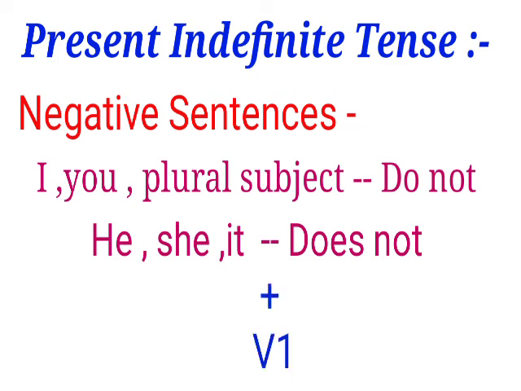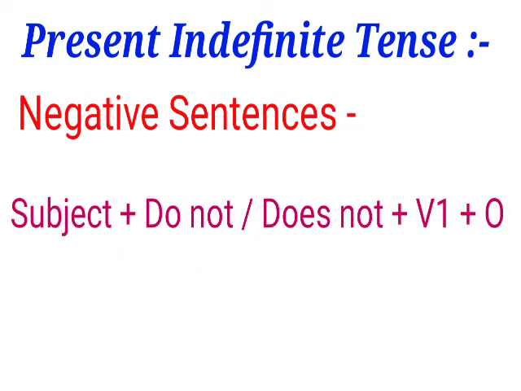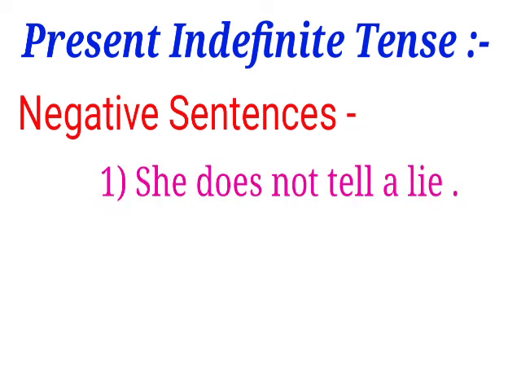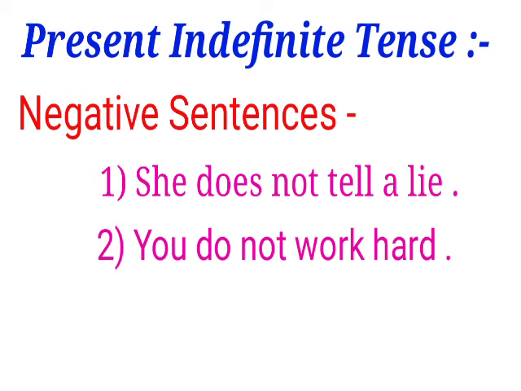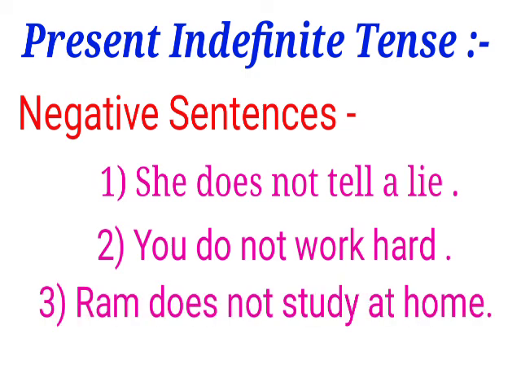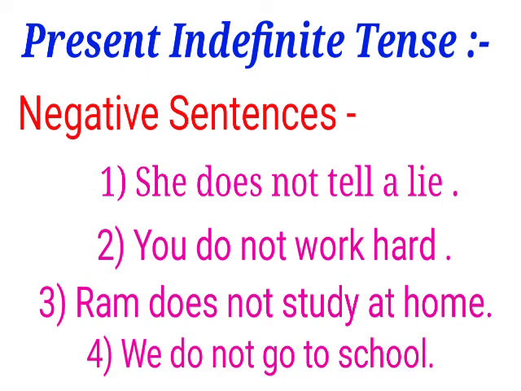Okay, so the formula will be subject plus do not or does not plus the first form of the verb plus object. She does not tell a lie. You do not work hard. Ram does not study at home. We do not go to school. So these are all the negative types of sentences.